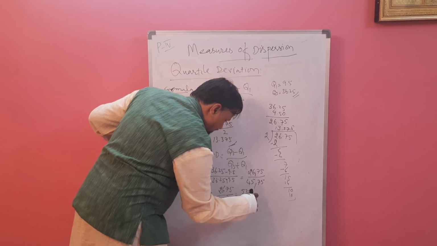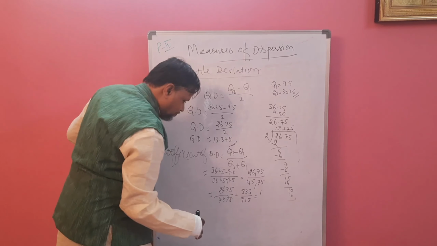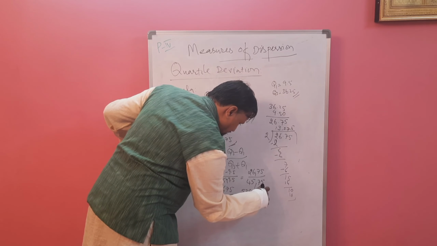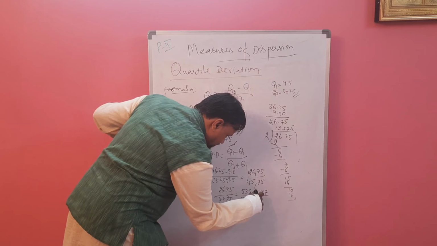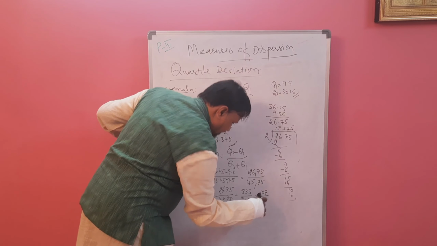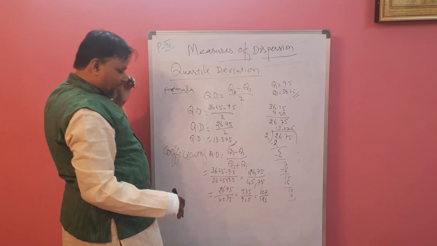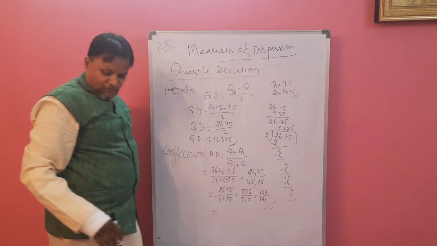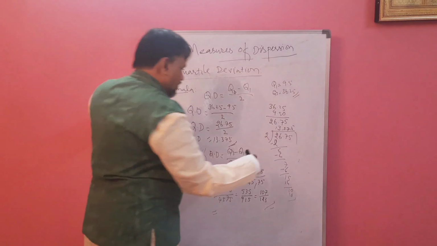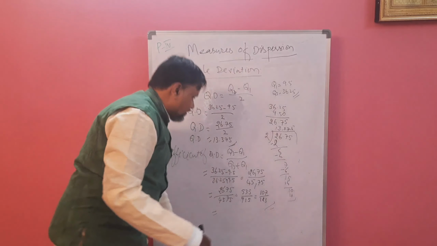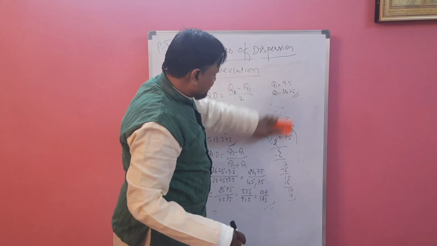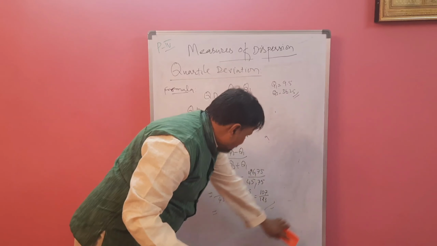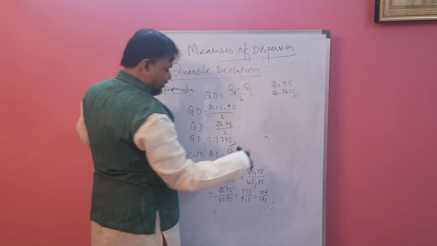Again it goes with 5, and we get 107 divided by 183. Now if you want to divide again, divide it and you will get the answer in decimal form. This is the way you can find the coefficient of quartile deviation.